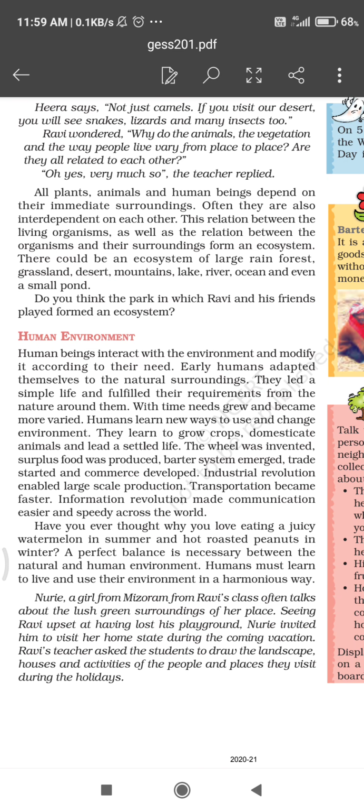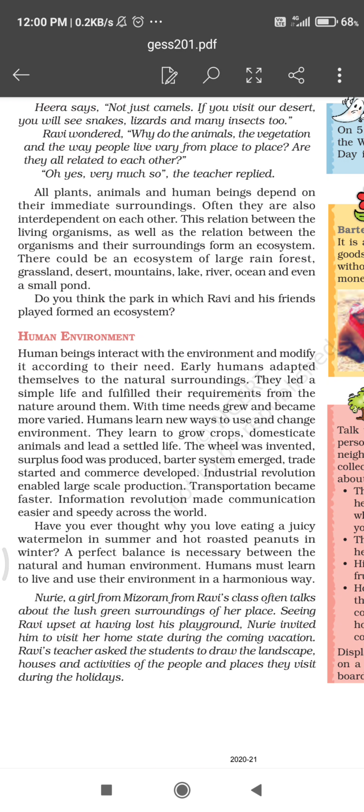So, whatever he made according to the needs, that is human environment, means that was made by human being. It was not given by the nature. Nature has not given us industries, not given us roads, not given us large buildings. So that all is made by human being. Whatever he needed, he did that. So whatever is made by human being is its human environment.